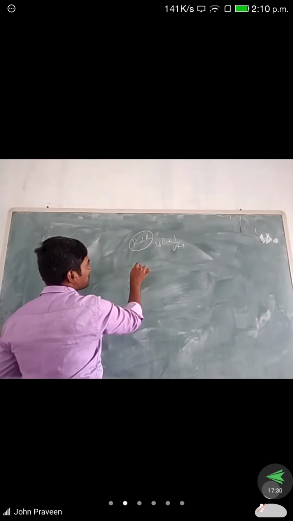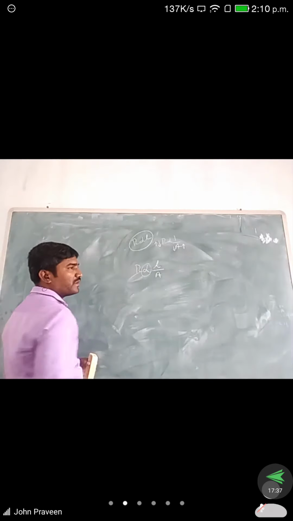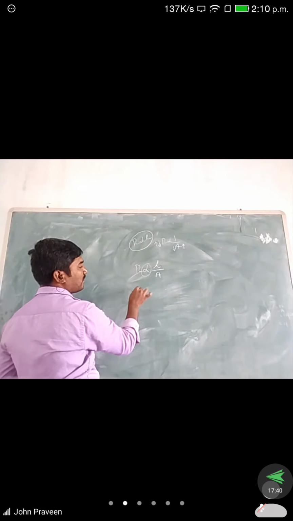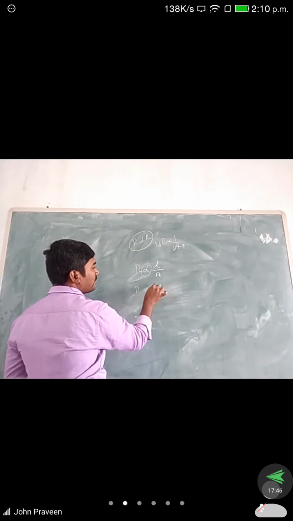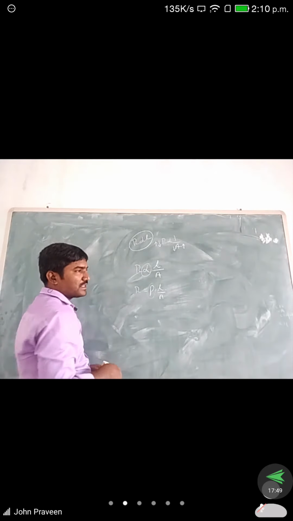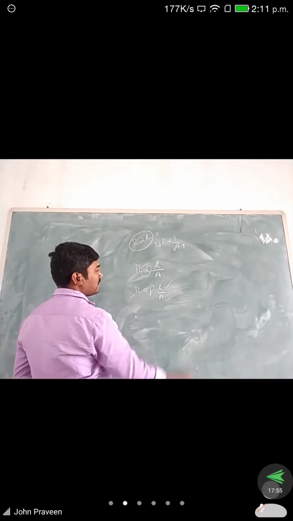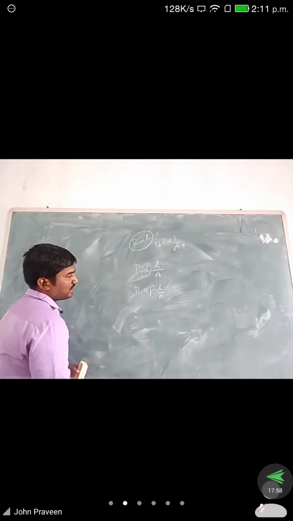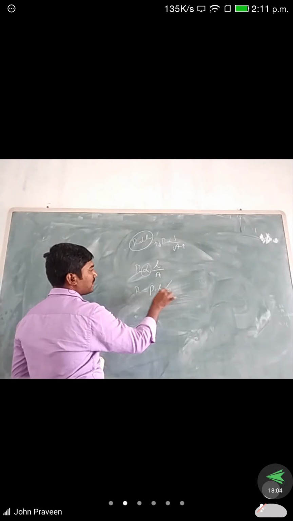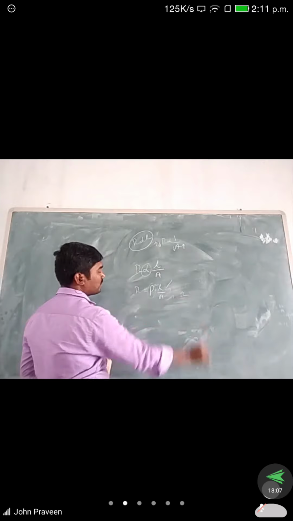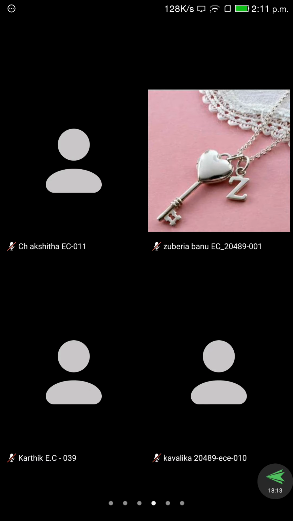From these two relationships, we can write R is directly proportional to L by A. In any expression, we remove the proportionality and replace it with a constant, so R is equal to rho into L by A, where rho is the resistivity of the material, L is the length of the conductor in meters, and A is the cross-section area of the given conductor in square meters. The units of meter cancel out in numerator and denominator, so we are left with only ohms.